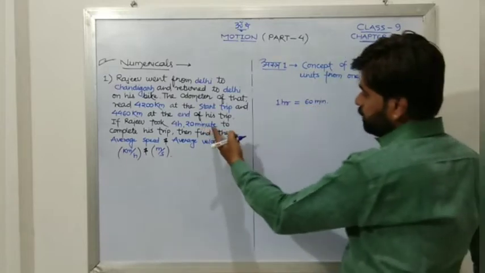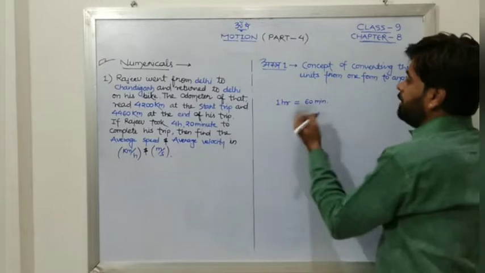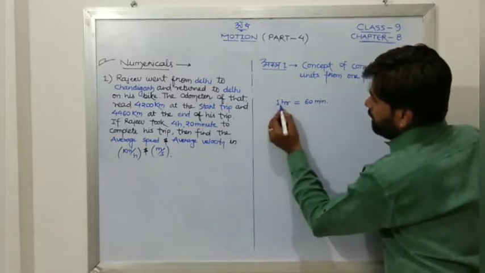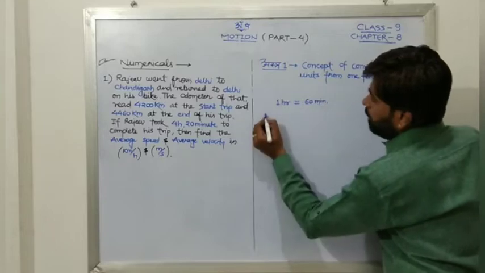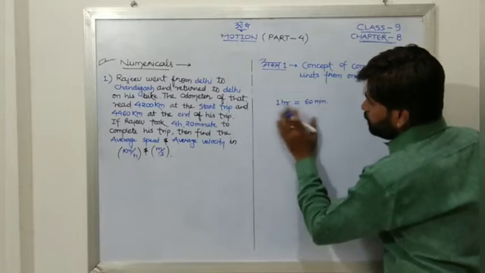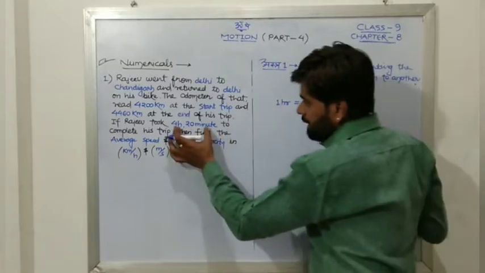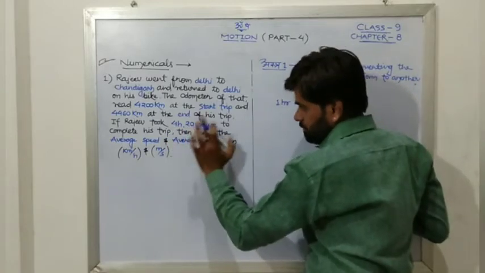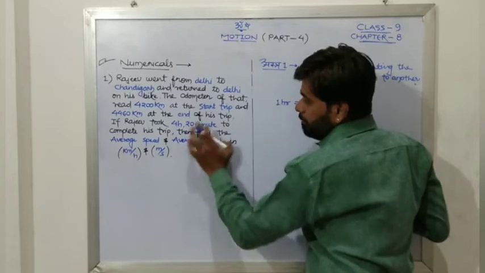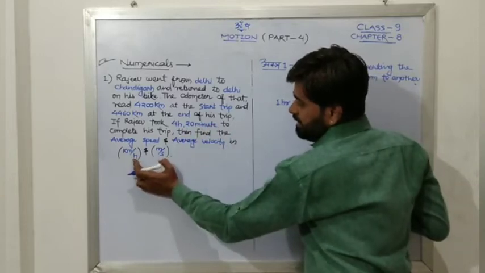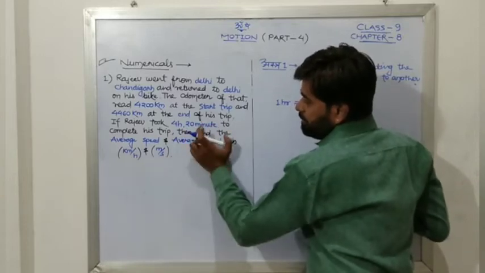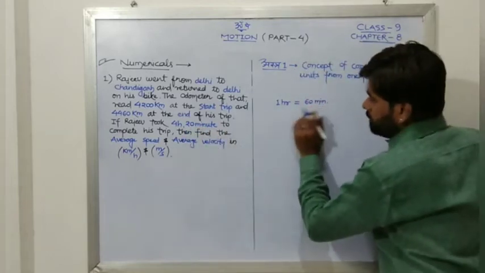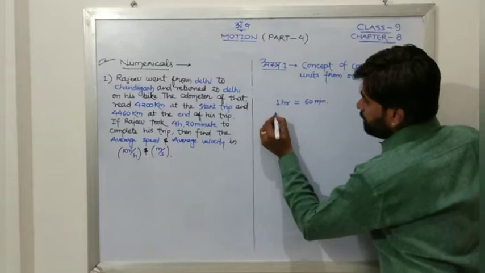Yes, they are talking in terms of minutes, that's why we. Now again, let us say, if 1 hour is equal to 60 minutes, or if you want to convert this minute into hour, we cannot solve it like this. So we have to convert either this minute into hours, or the whole quantity into minutes. But as we need it in hours, these minutes will be converted into hours. Whatever we want should be written on the left side.